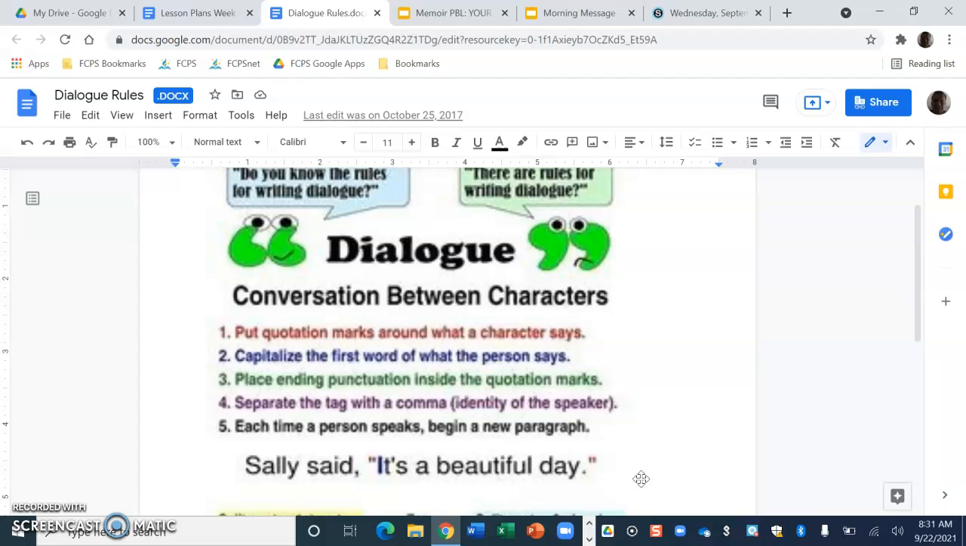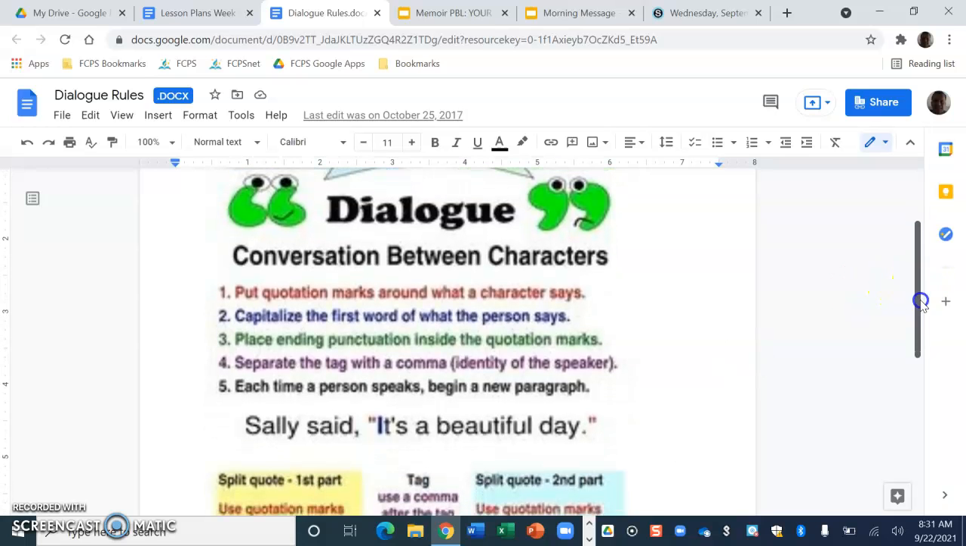Third, place the ending punctuation inside the quotation marks. In the sentence, "It's a beautiful day," we're ending this quotation with a period as our end punctuation mark. But it doesn't matter what the end punctuation is. It could be a period, it could be a question mark, it could be an exclamation point. It always stays inside the quotation marks.